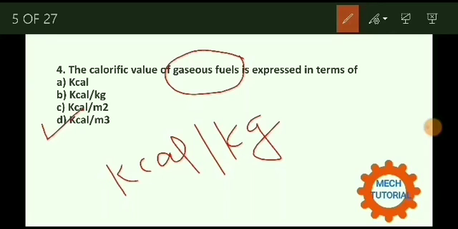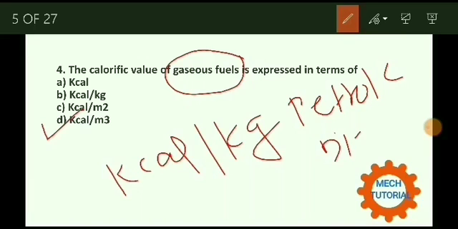Calorific value is nothing but the amount of heat liberated by a fuel per kg is known as the calorific value of fuel. Calorific value of petrol is less than the diesel. Keep in mind.